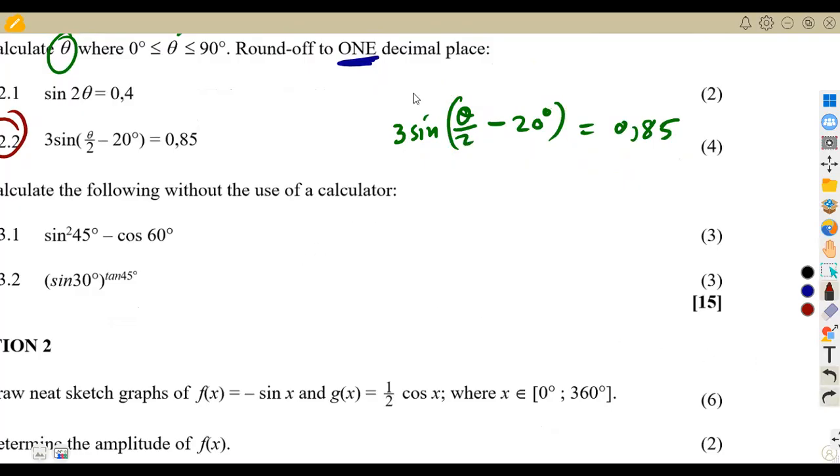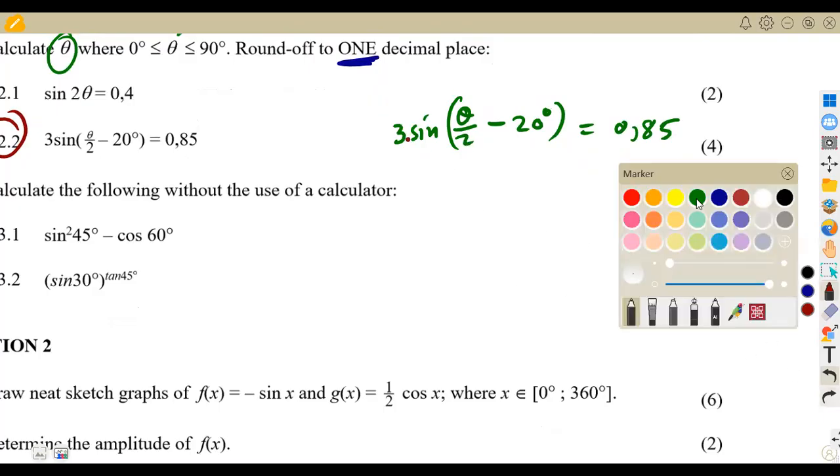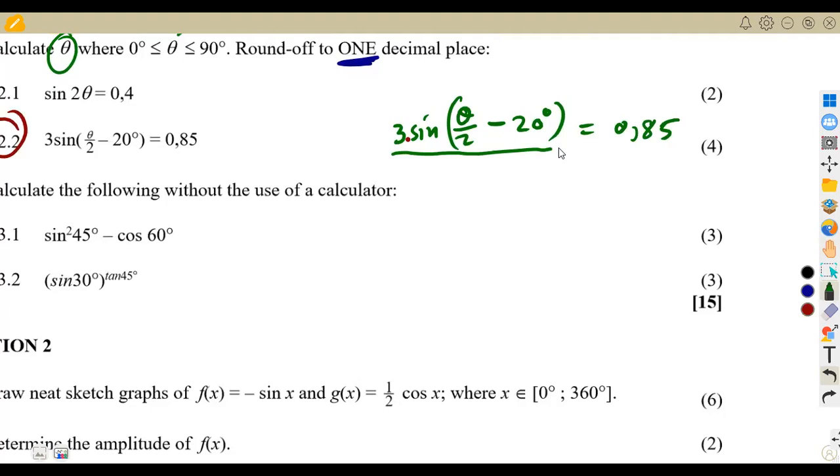So what can we do? We can get rid of this 3 that is multiplying. How do you remove something that is multiplying? We have to divide by it on both sides. You're going to divide by 3 here. You divide by 3 this side. So that means this will cancel. You remain with the sine of theta over 2 minus the angle of 20 degrees.